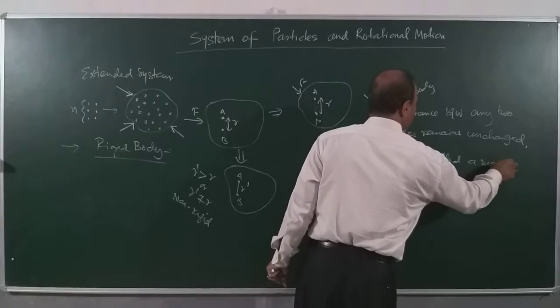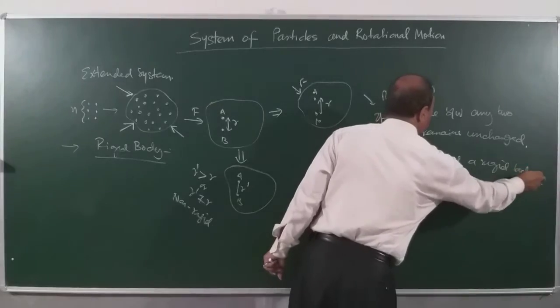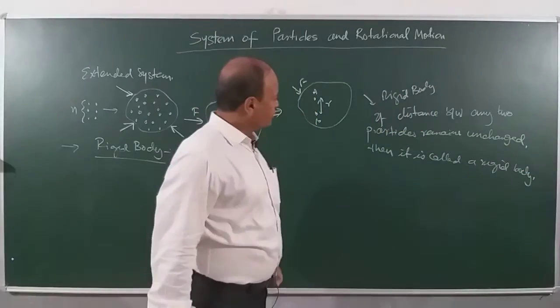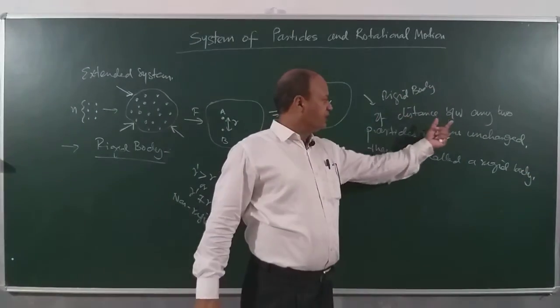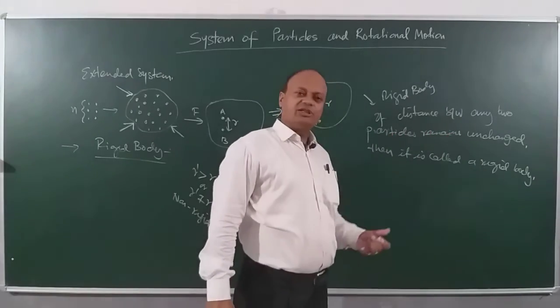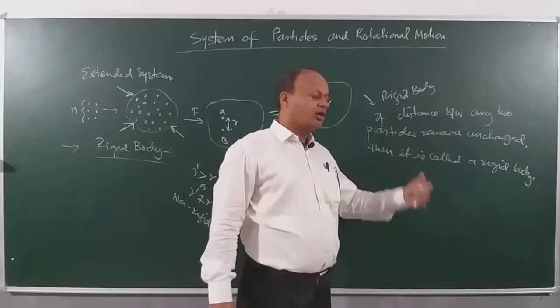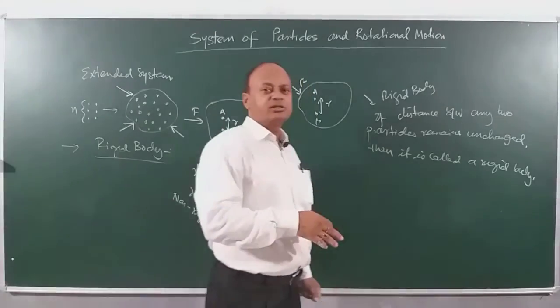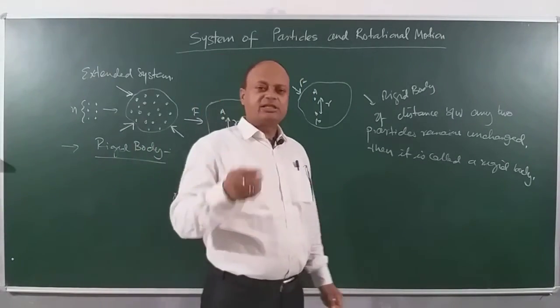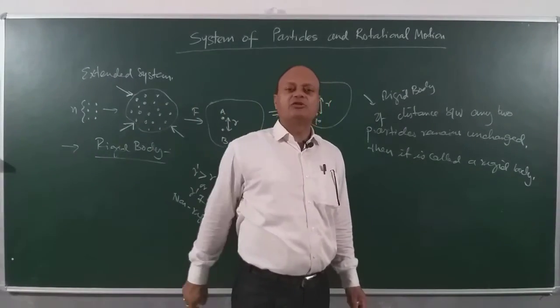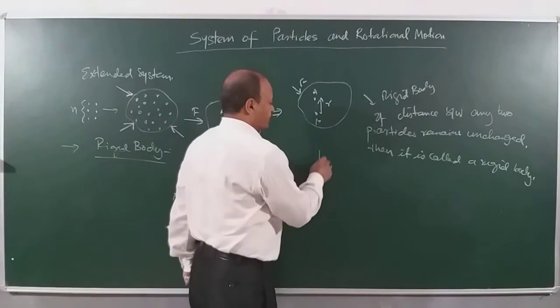Okay? So we will define what is a rigid body. If distance between any two particles remains unchanged, then it is called a rigid body. So, apply a force, nothing will happen. The distance between the two adjacent particles will always remain what? Same. Let us understand here again.